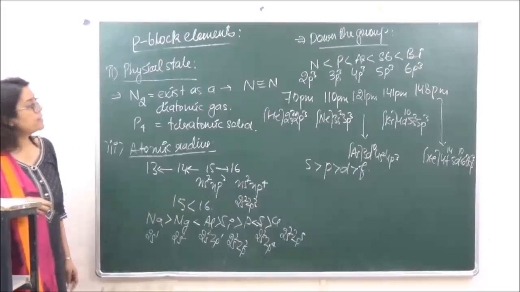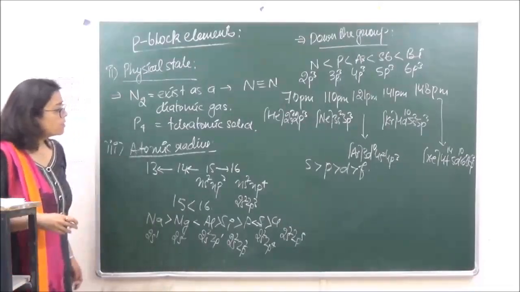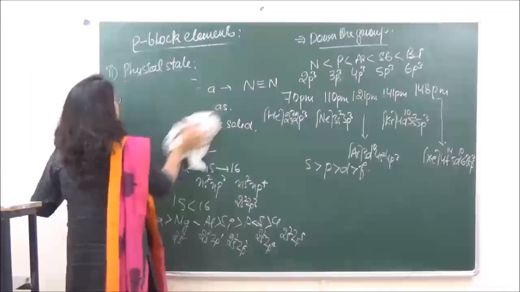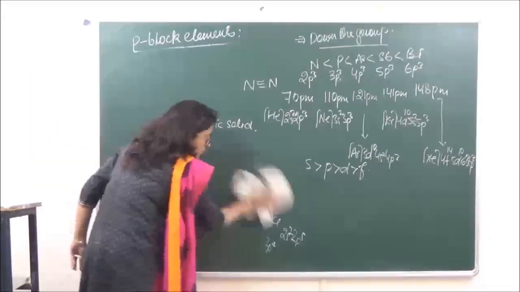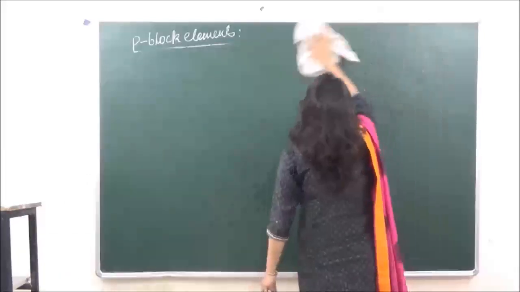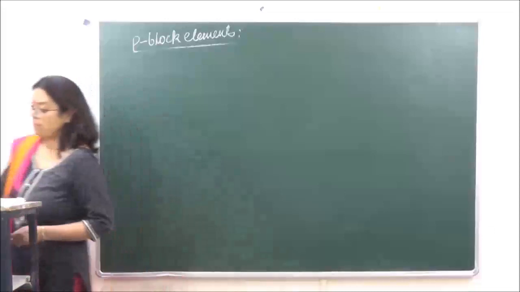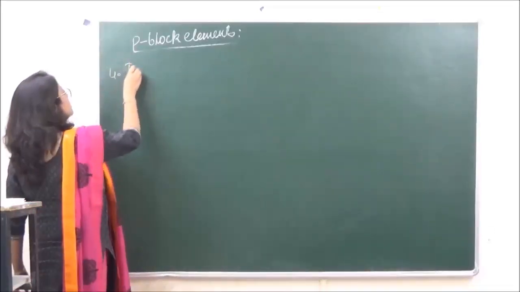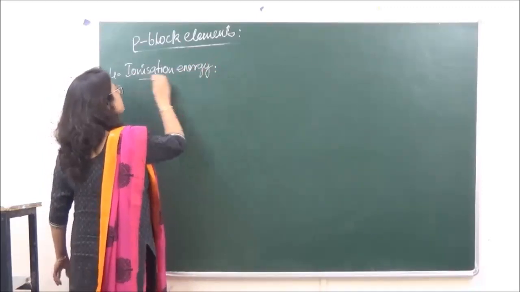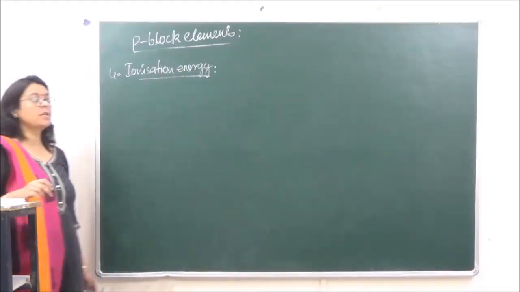The next property, the fourth one, is going to be ionization energy.